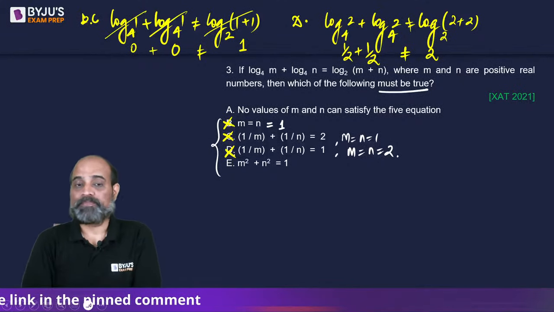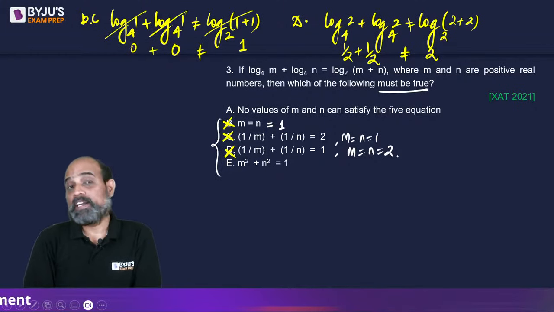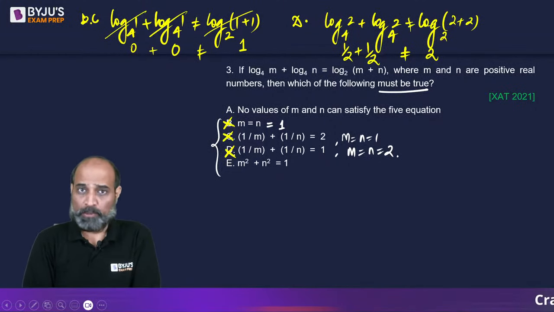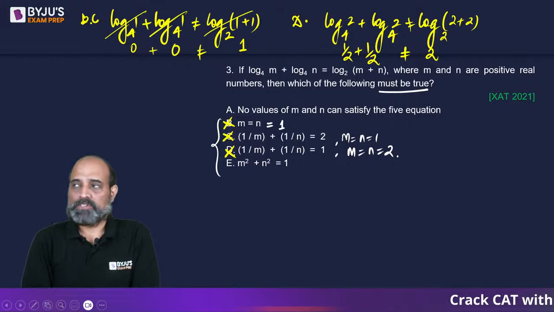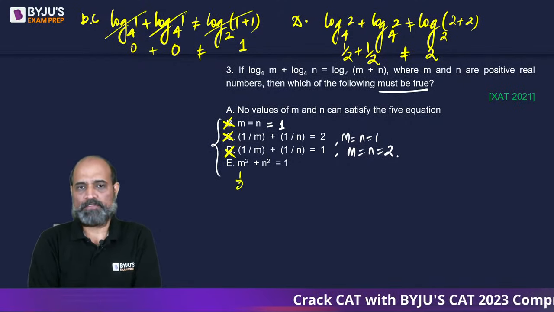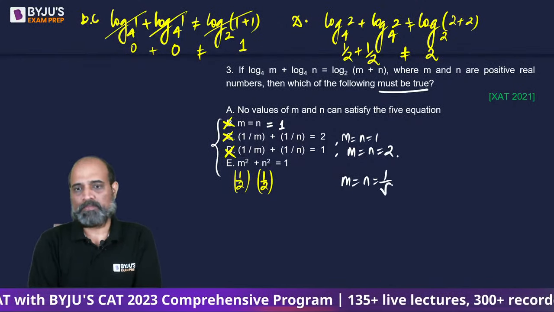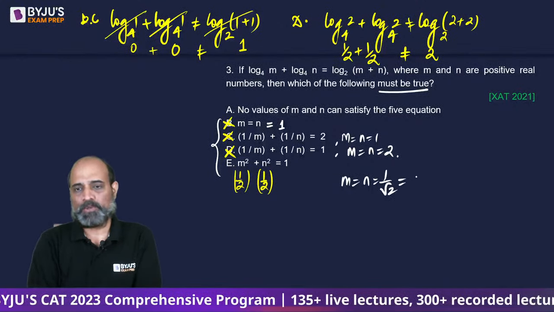Let's go to E. We need m square plus n square is equal to 1, and you can't take negative values. -1 वगैरह allowed नहीं है. Right? So let's say that this is also half and this is also half. So if m square is half, m is going to be 1 by root 2 and n is also going to be 1 by root 2. 1 by root 2 का मतलब 1 by 2 to the power 1 by 2, which can also be written as 2 to the power minus 1 by 2.